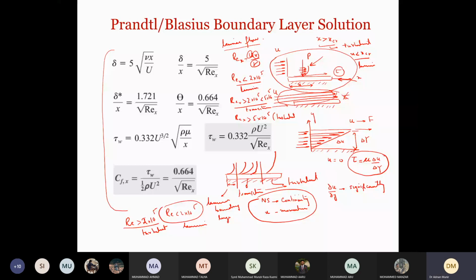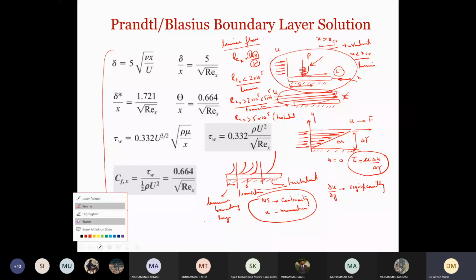Let me check. Okay, so I actually have a small doubt here, but I will double check that. I'll just double check this thing also. Maybe it is Re less than 5 into 10 raised to the power 5 is laminar, and Re greater than 5 into 10 raised to the power 5 is turbulent.